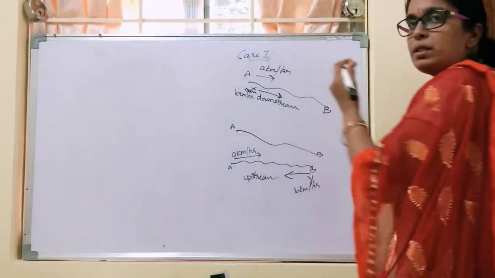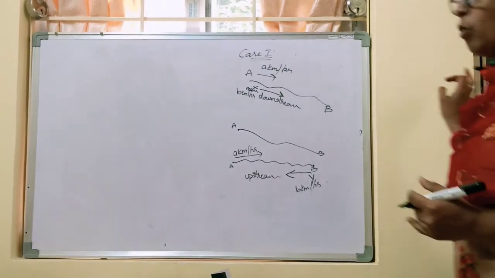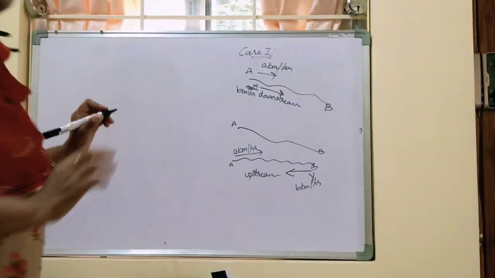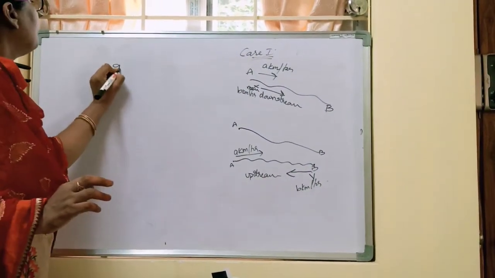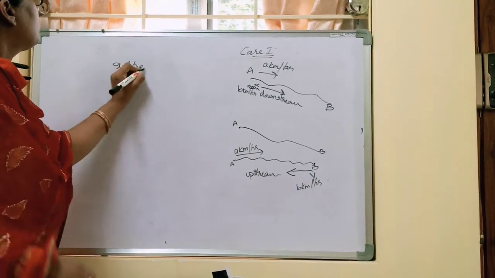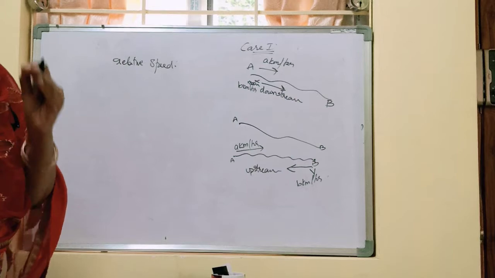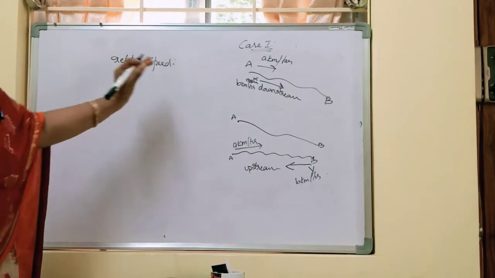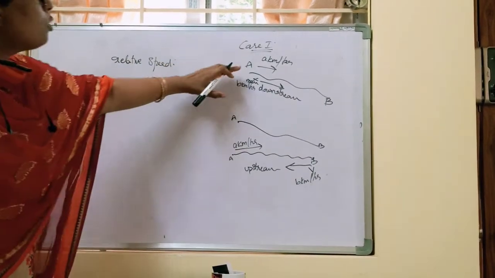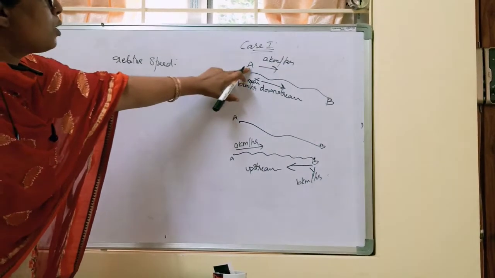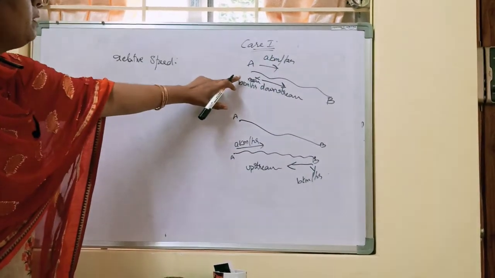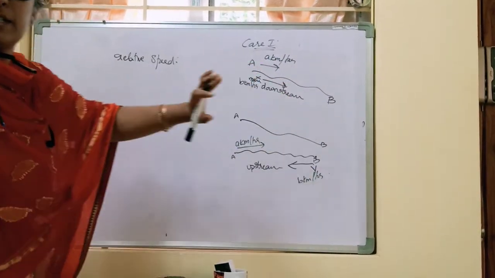Whenever there are two moving objects, we take the concept of relative speed. What do we call that? It is called relative speed. Whenever there are two moving objects, in any case, we take the relative speed of those two objects. Here the stream is also moving with a certain speed and the man is also swimming at a certain speed.